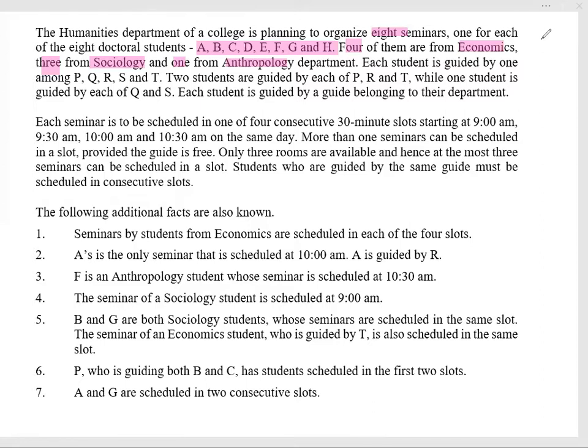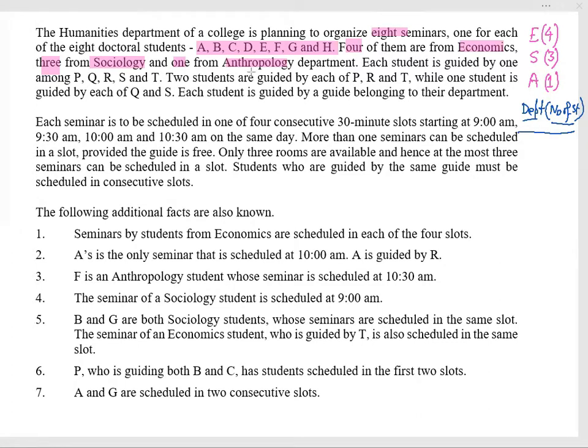Four of them are from economics. That means economics department, four. Three from sociology. Sociology, three. One from anthropology. Anthropology, one. It is actually the information of department and number of students. These are the two things taken in this information. Next.